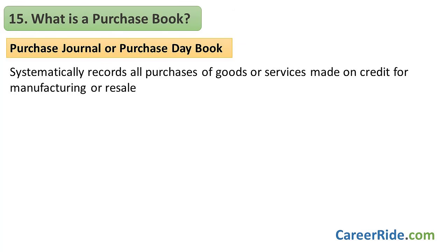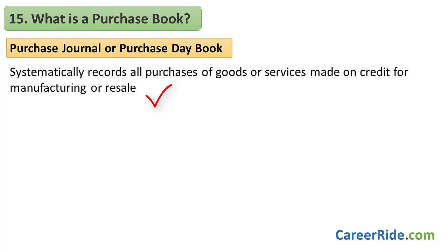Question number 15. What is a purchase book? Now see, a purchase book is also called a purchase journal or purchase day book, as most of you would know. It is a specialized accounting record that systematically records all purchases of goods or services made on credit for manufacturing or resale. This is important to mention. Consumable items can't be recorded in the purchase book. They are considered to be operational expenses.